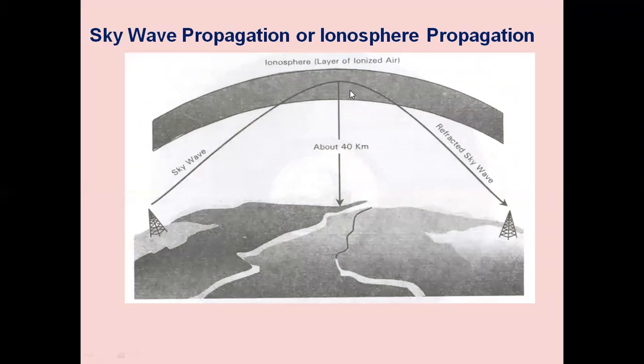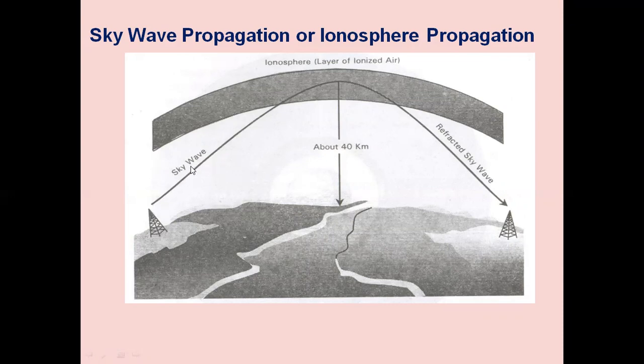The sky wave is the wave that we are propagating. We are radiating into space using the transmitting antenna here. The frequency of operation used for this communication is from 1.5 megahertz to 30 megahertz.